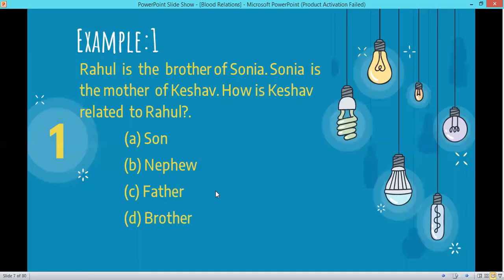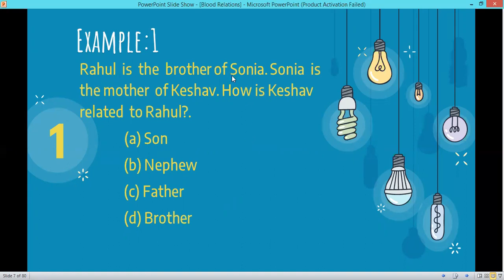Now let's go through some examples. Example 1: Rahul is the brother of Sonia. Sonia is the mother of Keshav. How is Keshav related to Rahul? How to start solving these blood relation questions? For younger kids like class 6 and 7, first you have to make a flow chart from the first line itself.